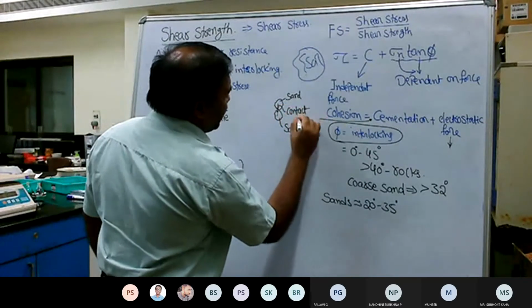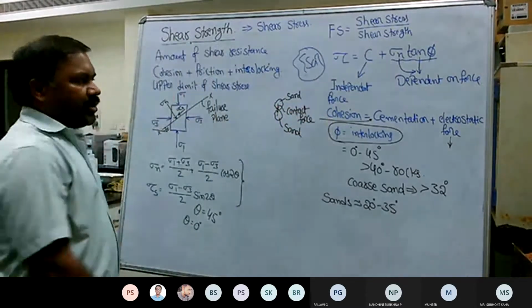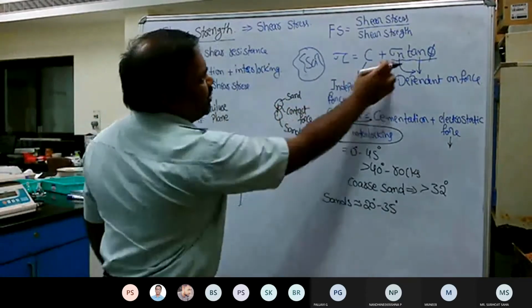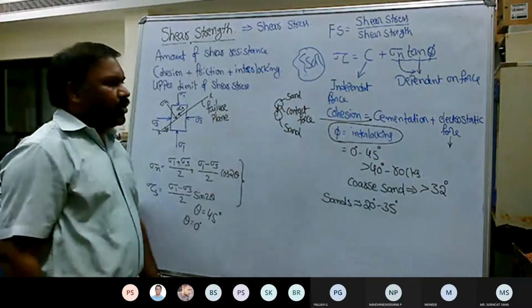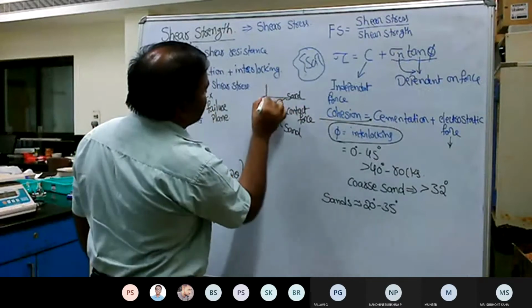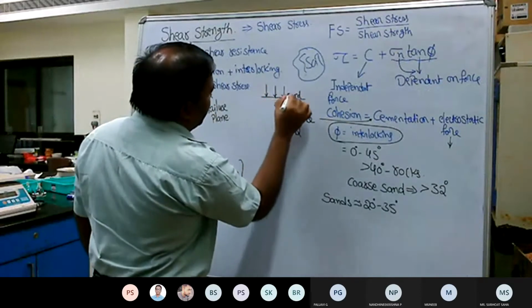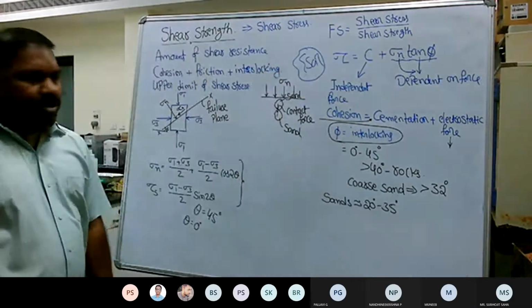Nothing to do with the sigma m, contact force or contact stress. This is altogether different from the normal stress. There is no relevance between these two. So here the normal stress can be applied in the form of an external load. So this is sigma n.